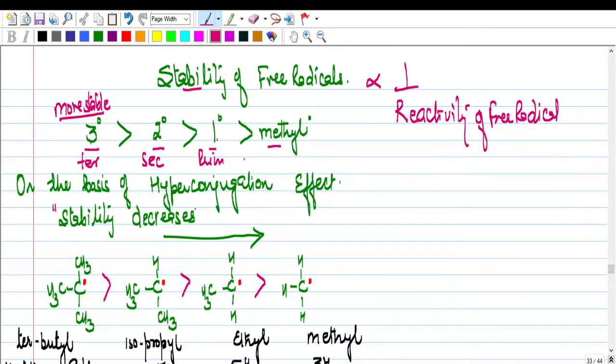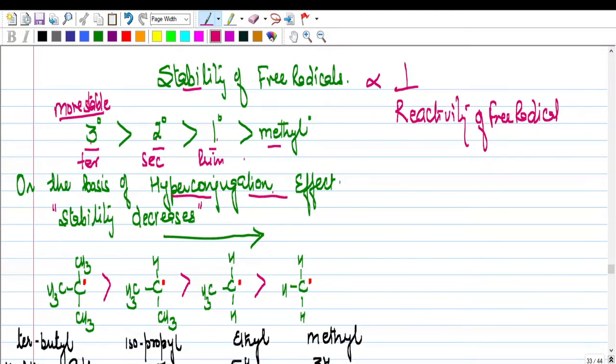Now this stability of free radical can be very well explained by hyperconjugation effect. Children, I've covered hyperconjugation in my previous lesson, so you can check through the video.